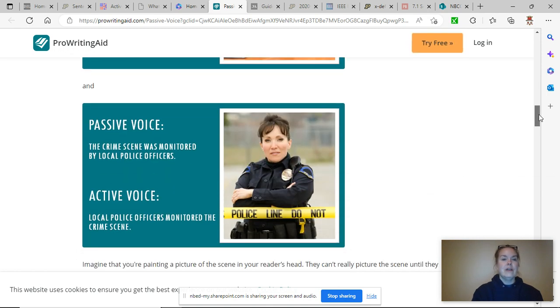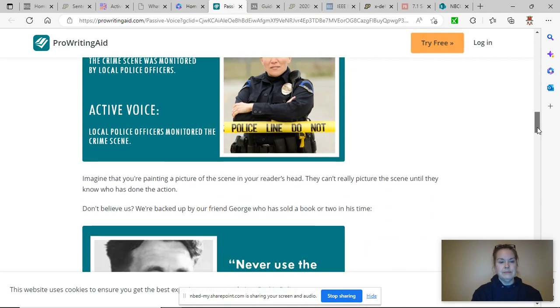Another example. The crime scene was monitored by local police officers. Was monitored. Two parts to the verb. Passive. The crime scene is just there. It's not doing anything at all. It was being monitored. Active voice. Local police officers monitored. That is them doing the job. They monitored the crime scene.